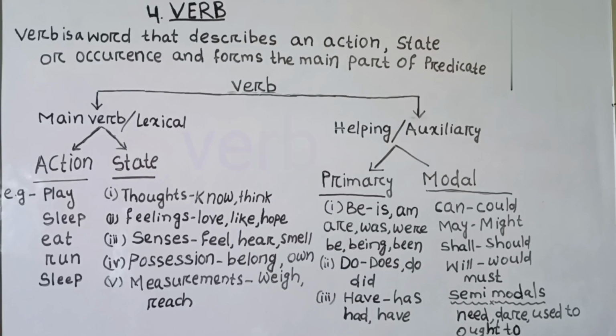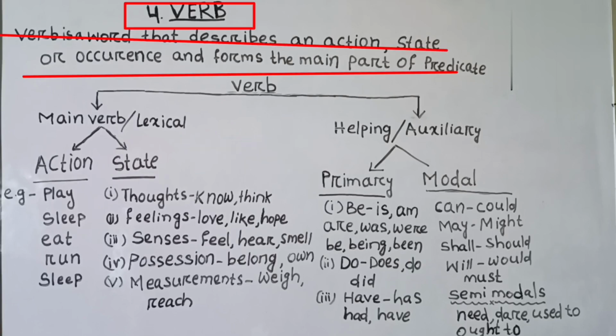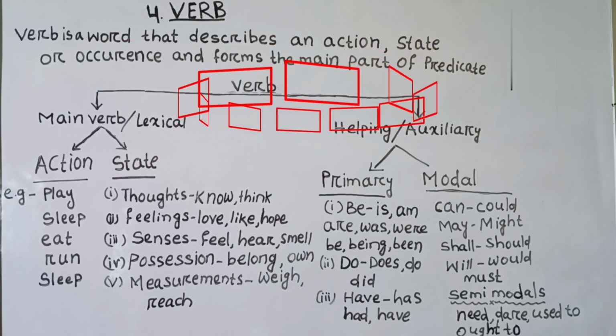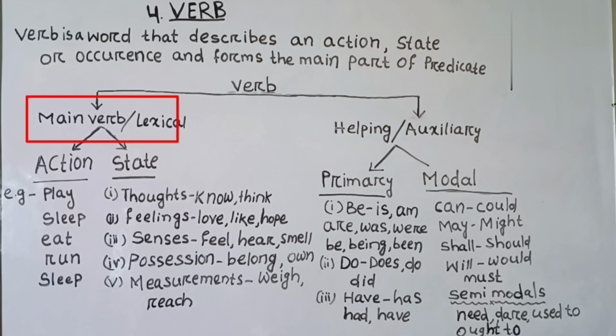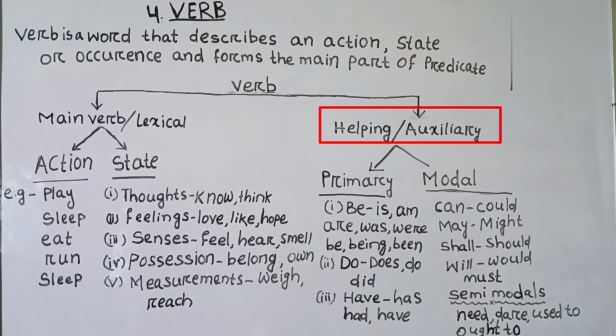The next part of speech is verb. A verb is a word that describes an action, state, or occurrence and forms the main part of the predicate. A verb can be divided in two ways: main verb or lexical verb, and helping verb or auxiliary verb. Let's understand main verb. Main verb has two other sections also: action verb and state verb.